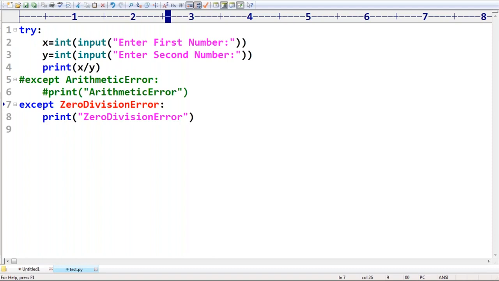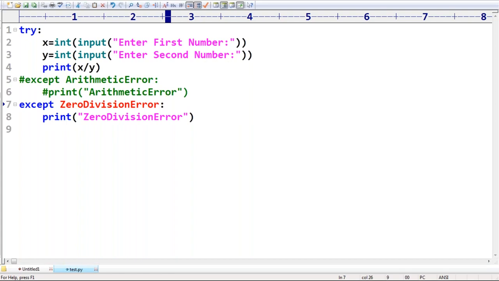So point number 1: try with multiple except blocks, it is possible and it is recommended. If there are multiple except blocks, then Python is always going to consider them from top to bottom only. Should we take the parent first and then the child, or the child first and then the parent?